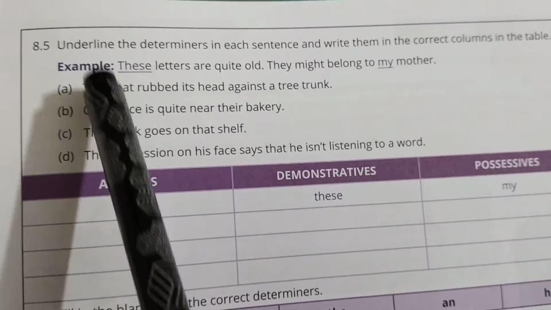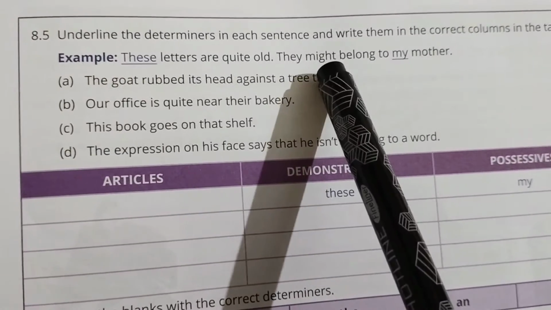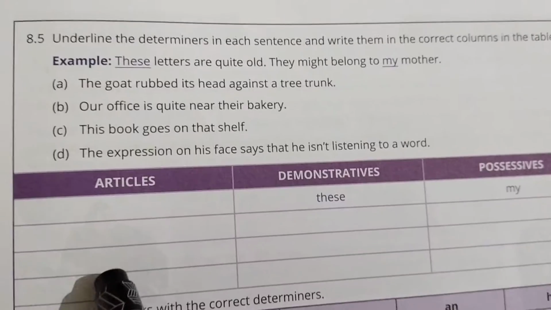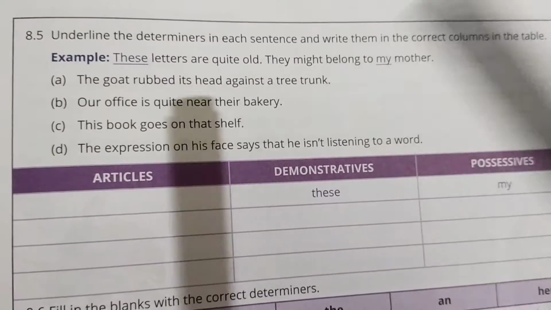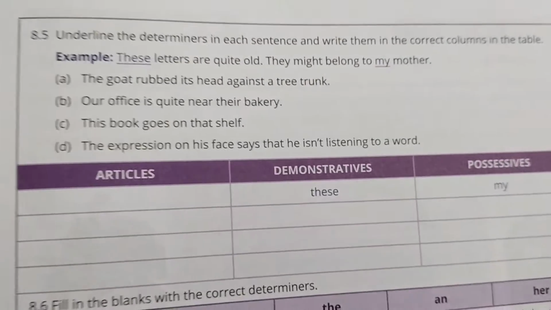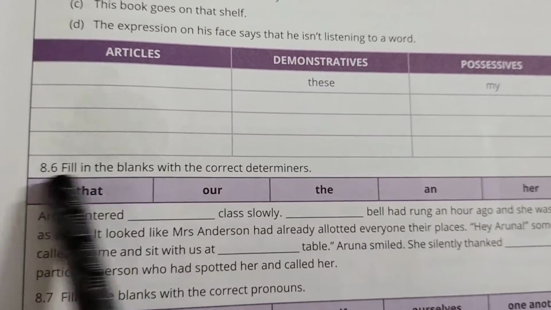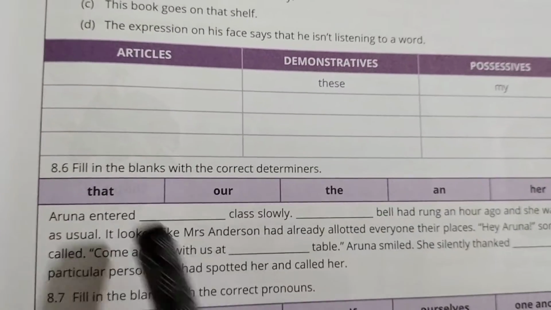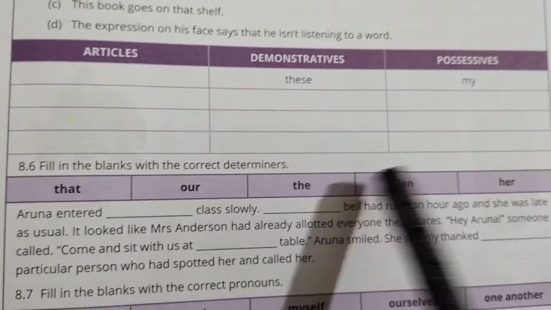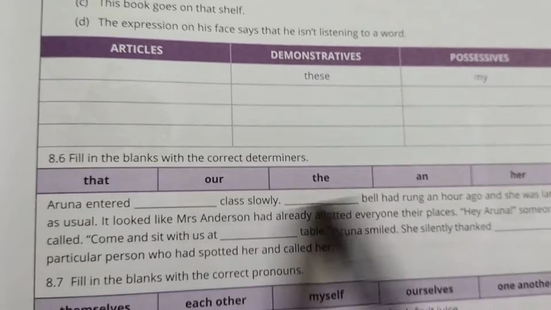One example has been done for you. You have to read the sentence, and after reading, find the determiners and write them in the correct columns. Same thing, you need to fill in the blanks with the correct determiners. Just read the sentence and you can use these clues to fill in the answers.